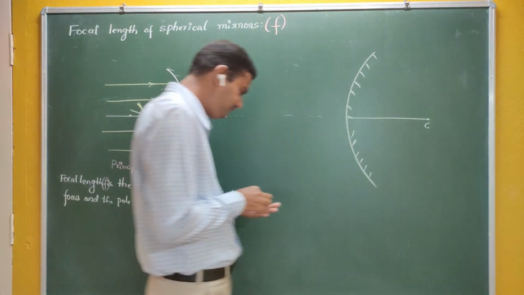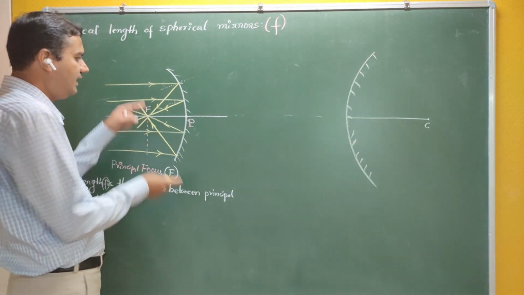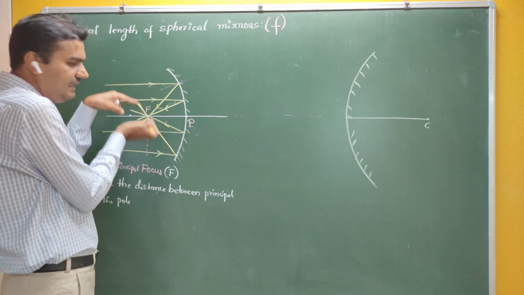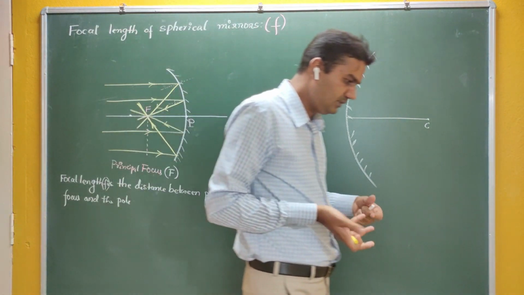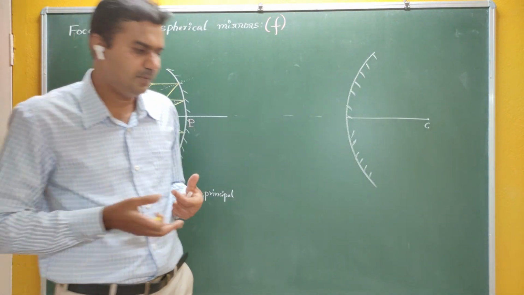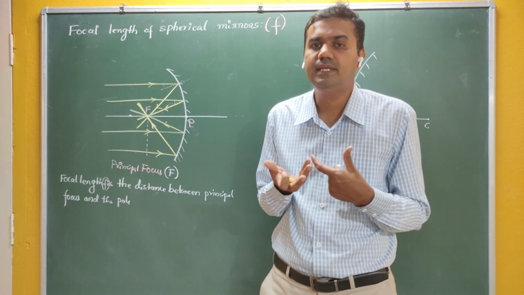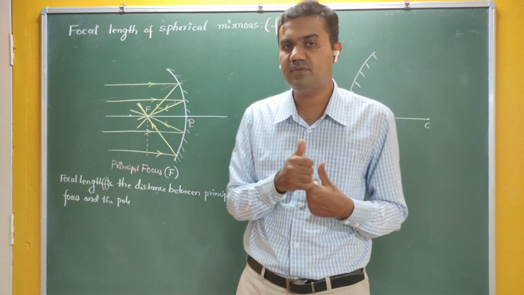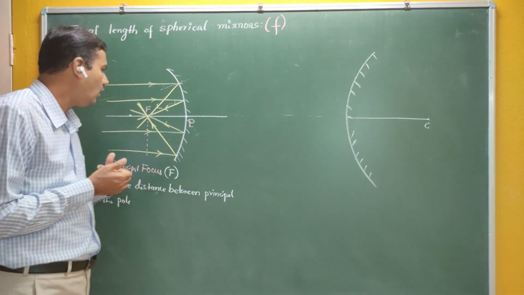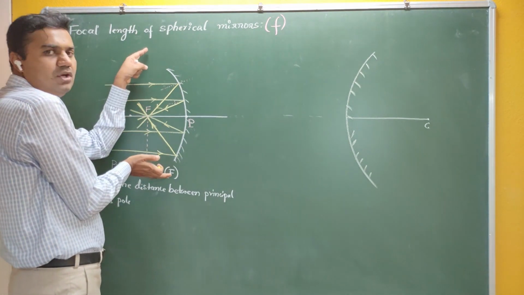We are using the symbol small f for the focal length. If you take the case of a convex mirror, you can see that now the reflection takes place towards the center here. The reason we are going to study when we take the topic prism. In the prism topic, you come to know that when light is incident on the prism, it always bends towards the base of the prism. By using that property, I can explain why this reflection takes place towards this particular position. It is not going in the upper direction.